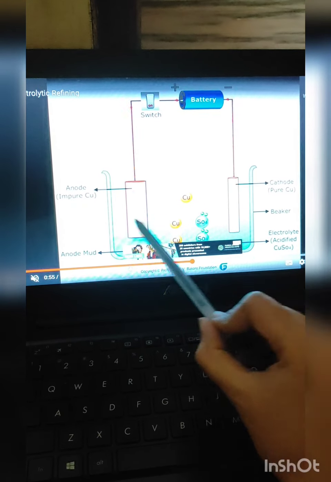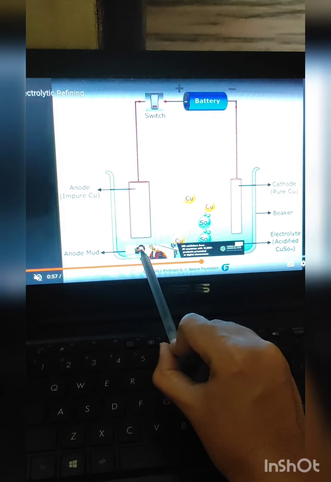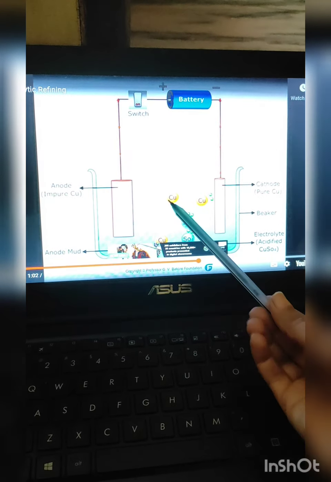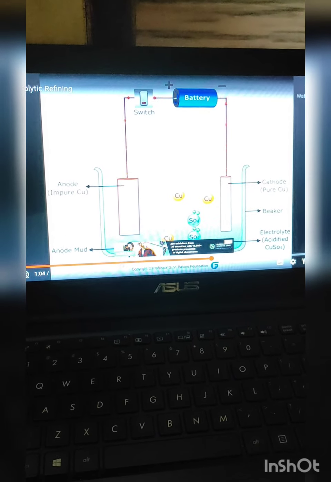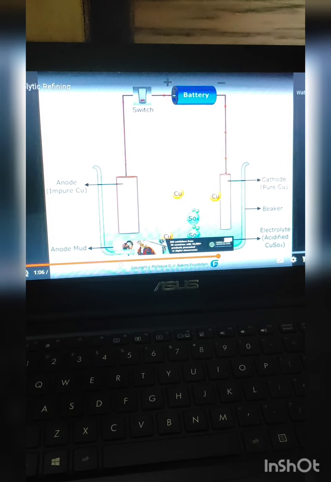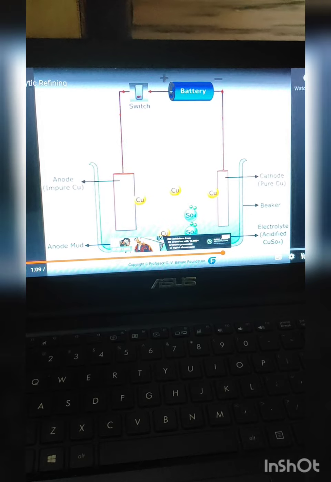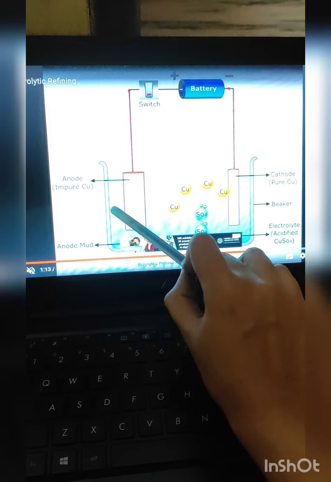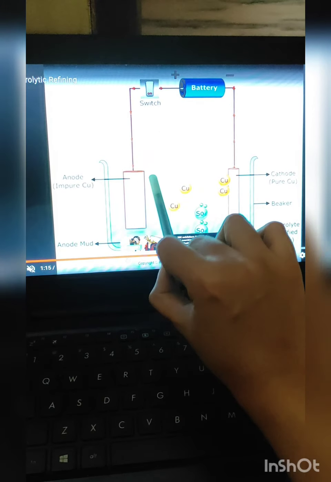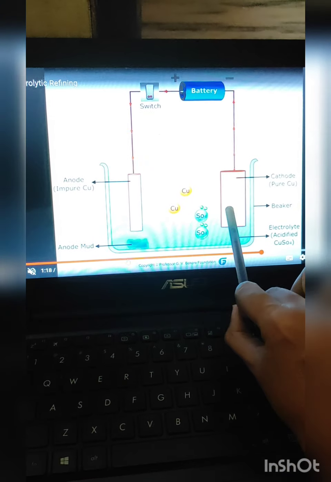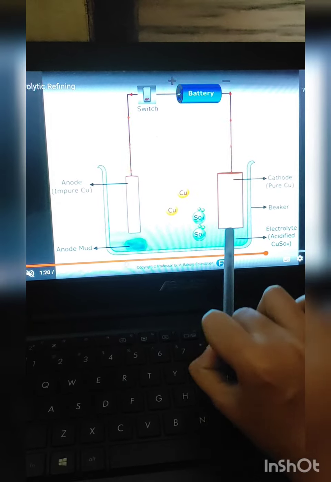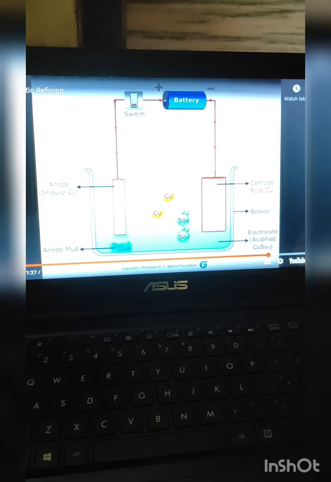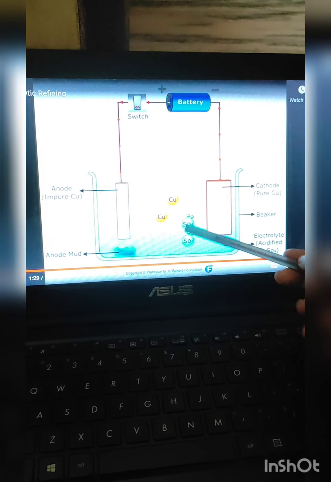Okay, so the impure metals will be deposited as anode mud, which you can see. This is the method by which you can get pure metal from the impure metal. With the passage of electric current, what is happening? Pure metallic copper is getting deposited on the cathode, and you can see the cathode is getting bigger and bigger, and the anode is getting smaller and smaller. You can see the ions of copper sulfate also.